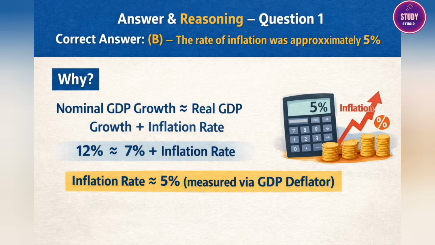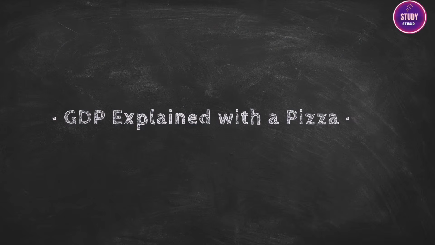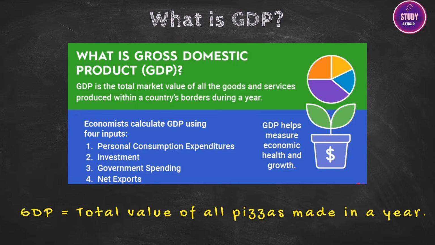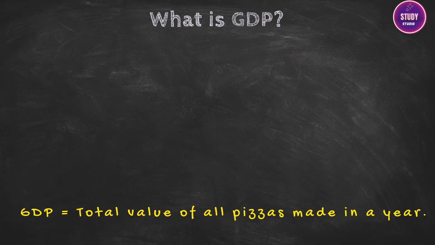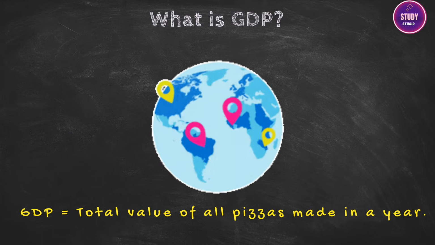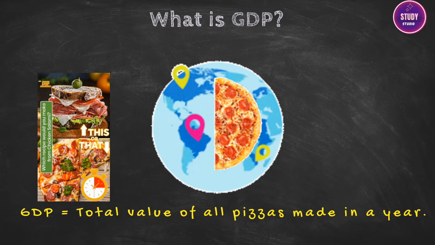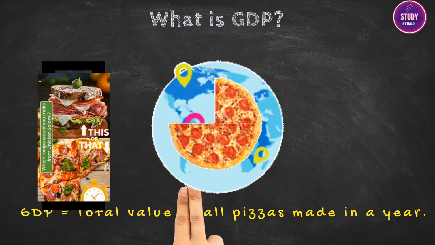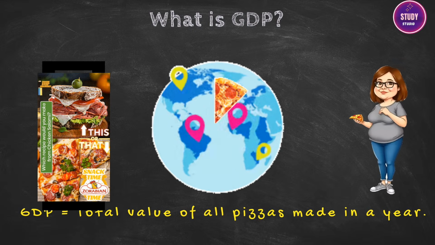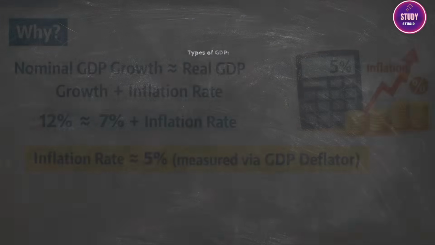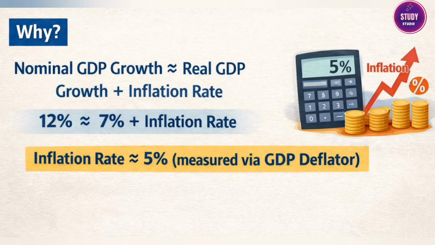Today we're breaking down a classic SSC question about GDP, but we're doing it with pizza. If you've ever struggled with nominal versus real GDP, this 2-minute explanation will make it crystal clear. Imagine a small country that makes only one thing, pizza. Last year, they made 100 pizzas, each sold for 100 rupees. So their GDP, the total value of everything produced, was 10,000 rupees. Simple enough, right? Now, here's where it gets interesting.